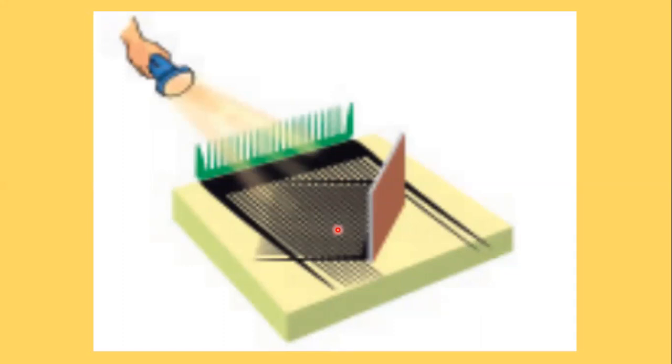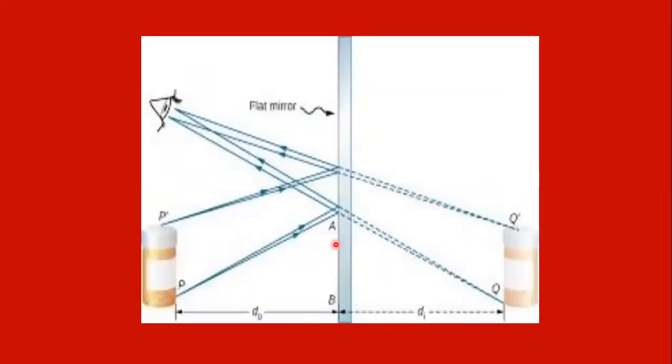Why? Because light travels in a straight line and gets reflected from a mirror, and we are able to get an image of the comb here. It shows that light travels in a straight path, and it is called rectilinear propagation of light. Now, one more activity: how are we able to see our image, or any object's image, through a plane mirror?